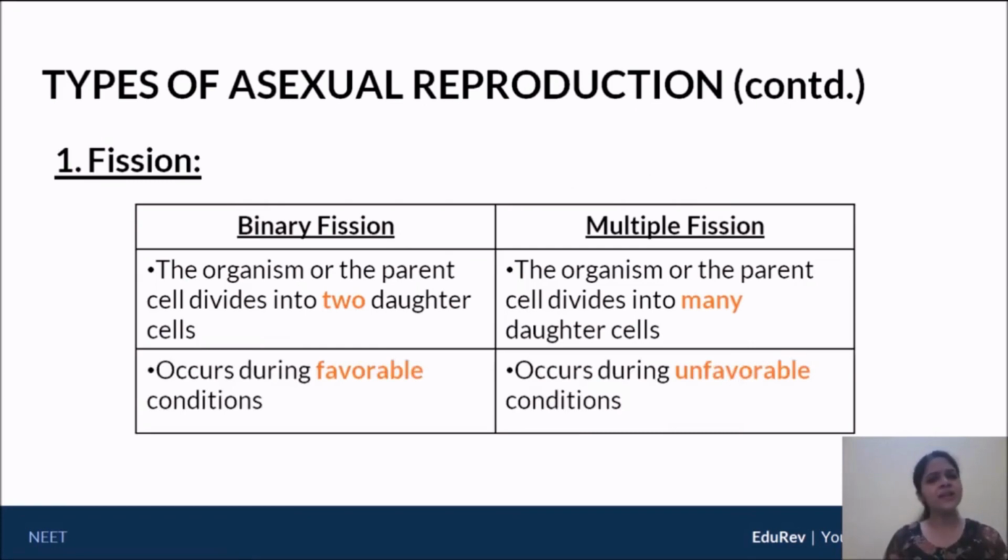Now, when does binary fission occur and when does multiple fission occur? You'll find certain organisms, for example amoeba. Amoeba can undergo binary fission, but amoeba can also undergo multiple fission. So when does amoeba show you binary and when does it show you multiple? Binary fission is very often found when you have favorable conditions. So the favorable condition favors formation of 2. However, unfavorable condition favors the formation of many, multiple fission.